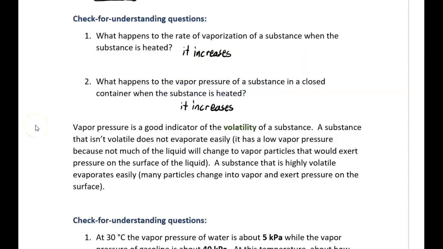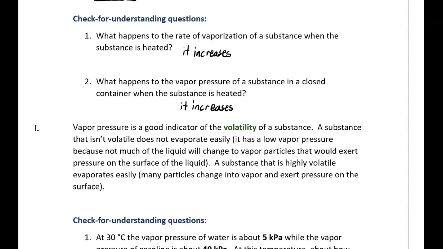One reason we study vapor pressure is because it's a good indicator of the volatility of a substance. A substance that isn't volatile does not evaporate easily. If a substance doesn't evaporate easily, then not a lot of the substance is going to turn into vapor. Then there's not going to be very many vapor particles above the surface to apply pressure to that surface. There'll be a lower vapor pressure.